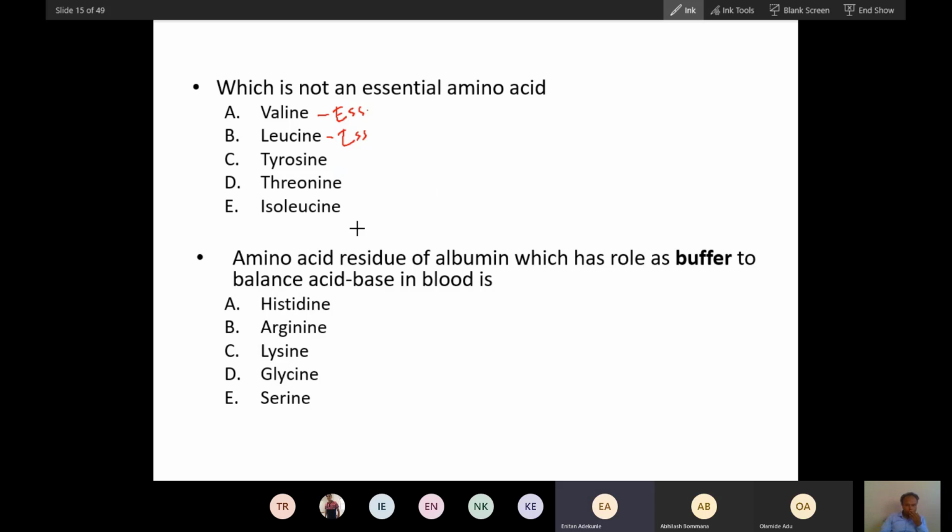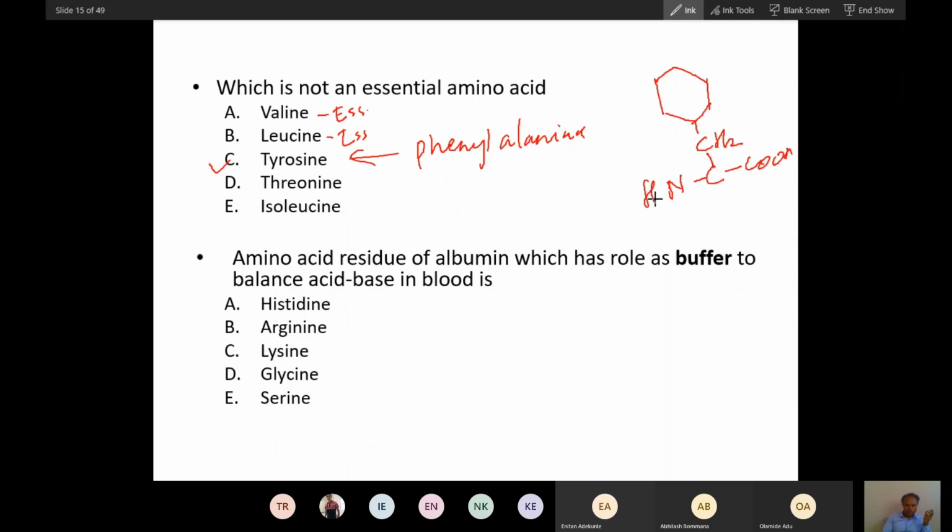It's tyrosine. Yes, tyrosine, because tyrosine has a hydroxyphenyl group and is synthesized from phenylalanine. When I write phenylalanine, this type of structure should come, and this phenyl group should strike your mind. Then alanine. This is phenylalanine. Now, this is the answer.